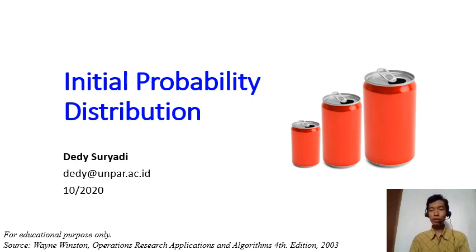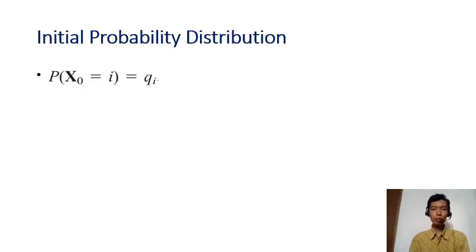So we've talked about the transition probabilities, which describe the probability of the system changing from one state to the other state in one time step. Here we are going to talk about another type of probability, which is called the initial probability. The initial probability simply means the probability that the system at the beginning is at state i.